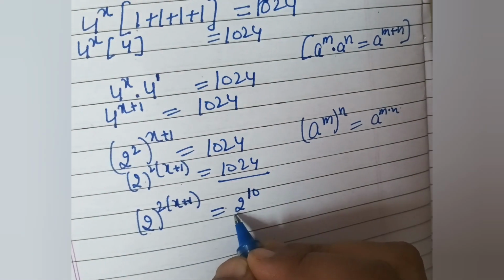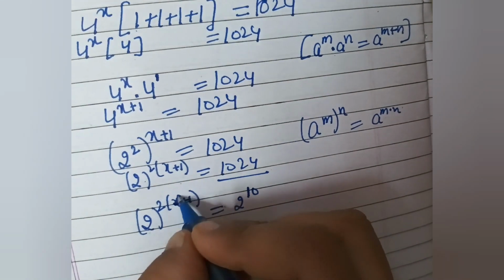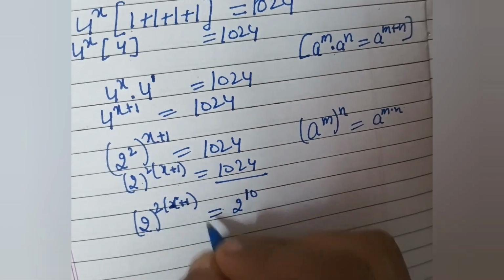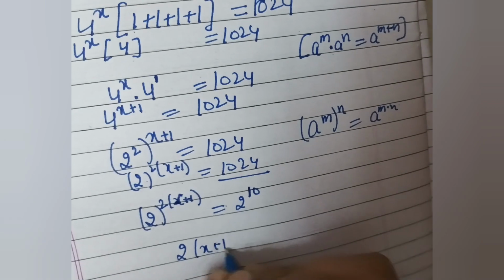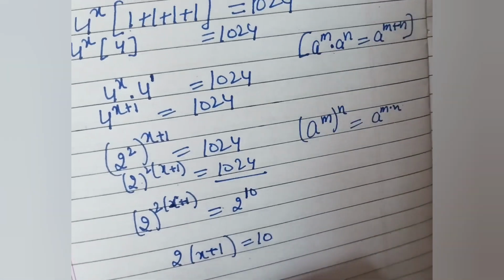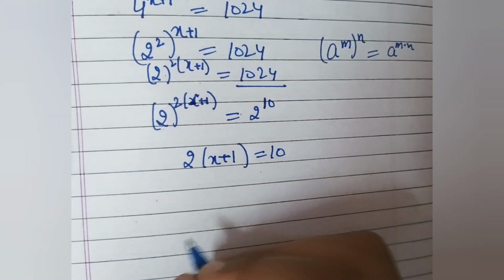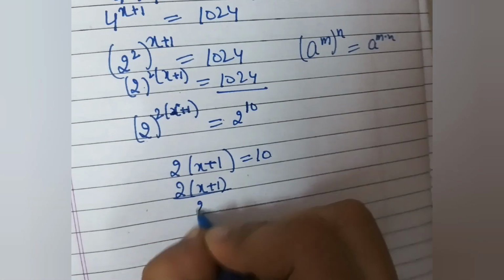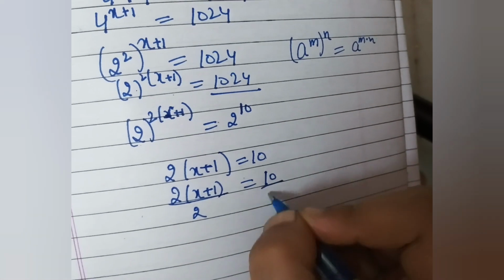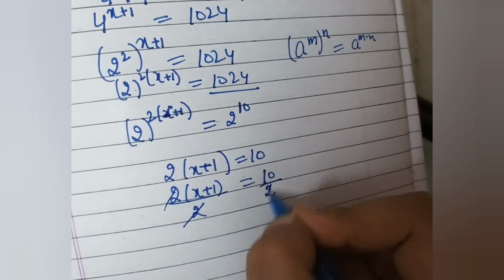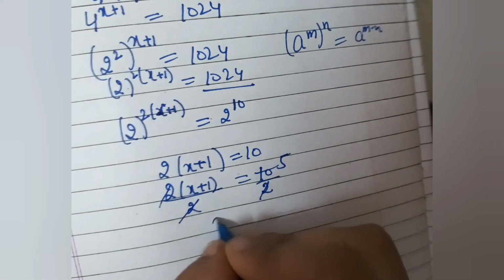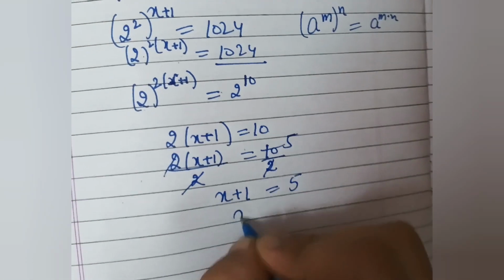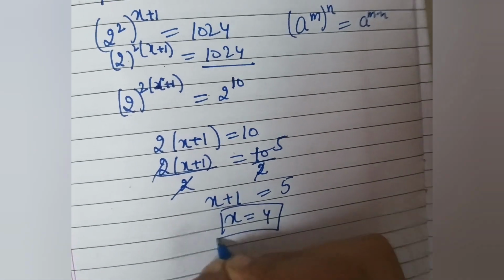Now if bases are equal, then the exponents are also equal. So from here we will get 2 into x plus 1 equals 10. Now by dividing both sides by 2, we will get 2 into x plus 1 over 2 equals 10 by 2. So this will become x plus 1 equals 5, and from here we will get x equals 4, which will be our answer.